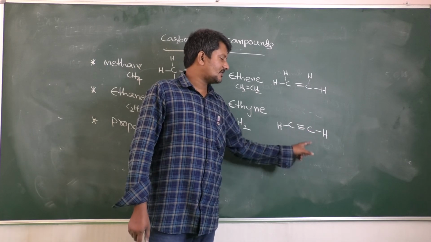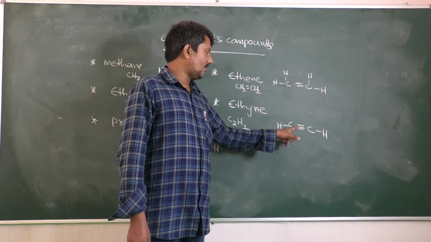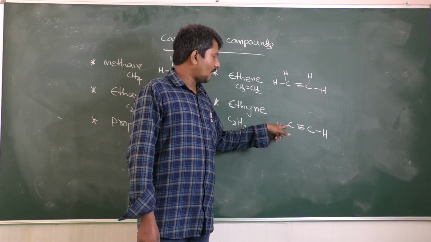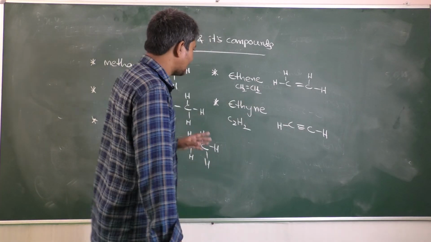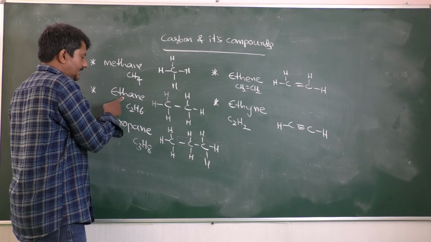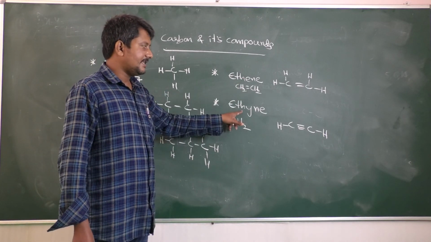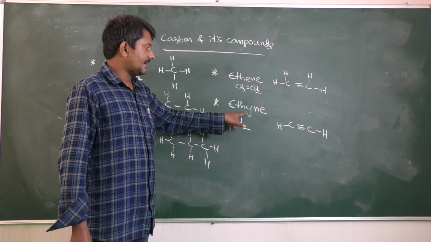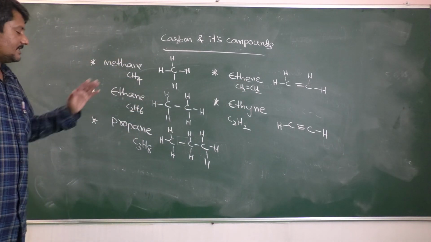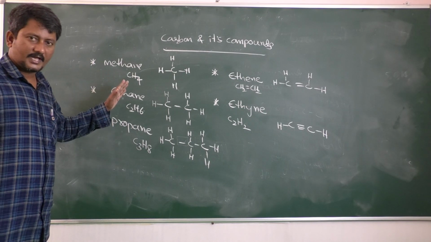That's why each carbon shows tetravalency. Here valency is 4, here also valency is 4, which means it can form 4 bonds. 4 covalent bonds are obtained in each and every organic compound. Methane, ethane, propane, ethene, then ethyne. So this is about the presence of 4 bonds in carbon compounds.